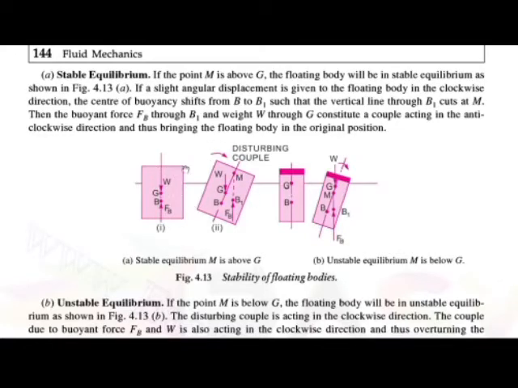If a slight angular displacement is given to the floating body in the clockwise direction, the center of buoyancy shifts from B to B1.